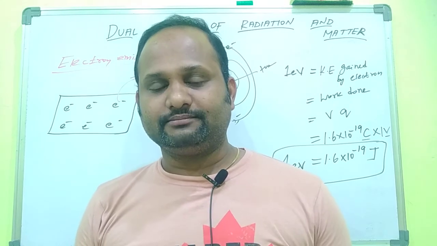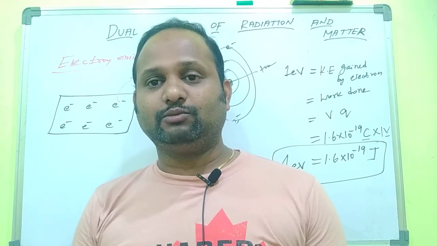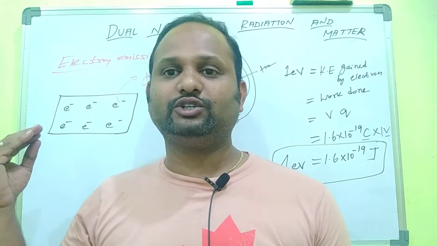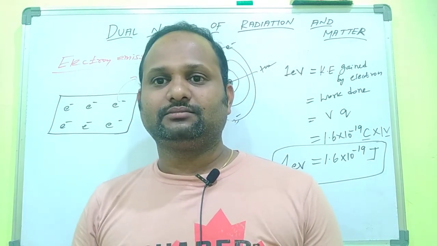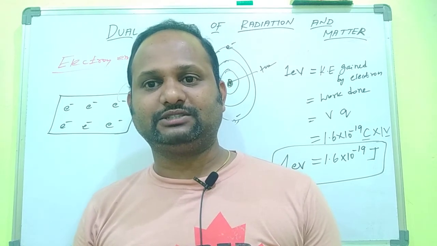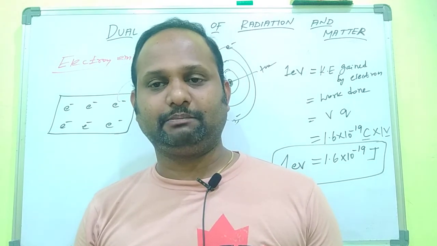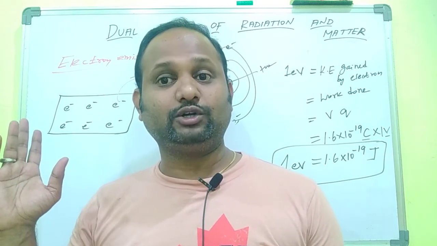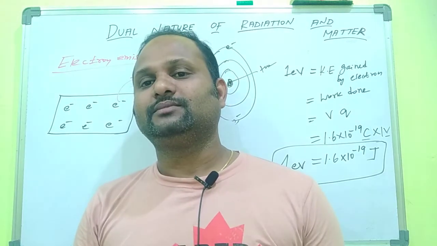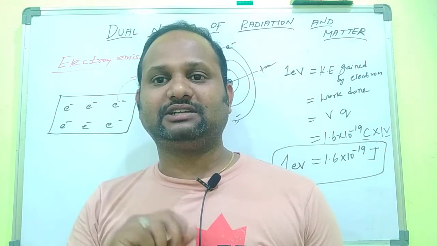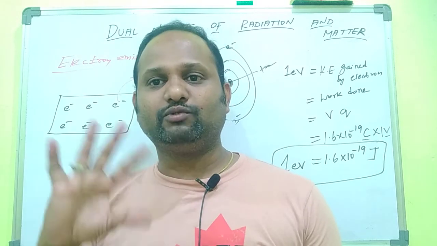In this class, we learnt about the intro to dual nature of radiation. Light has a dual nature. Sometimes it behaves like a wave, sometimes like a particle. Then we discussed electron emission: how the free electrons inside the metal move randomly.